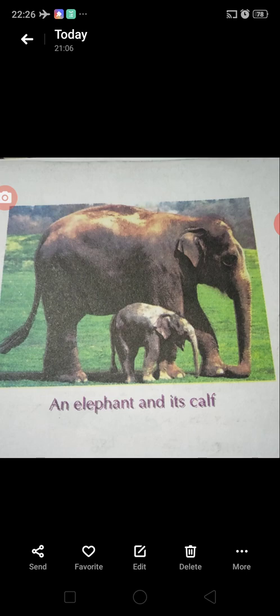Some animals give birth to young ones. For example, cats give birth to kittens, dogs give birth to puppies, and animals like cows, lions, horses, elephants, and goats also give birth to young ones of their own kind. The young ones of these animals develop inside their mother's body. Such animals which give birth to young ones directly are called mammals. Human beings are also mammals.